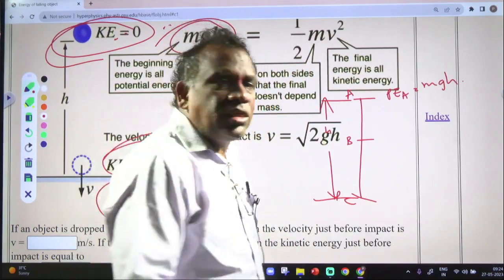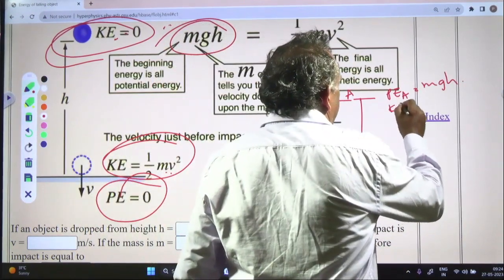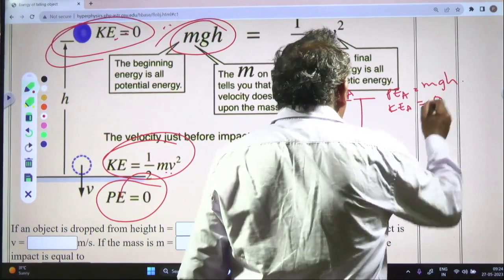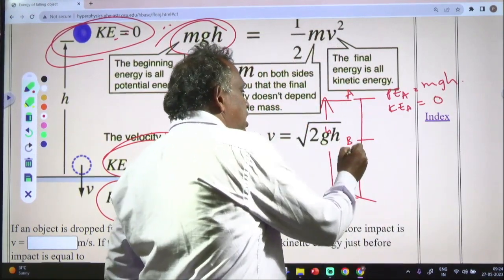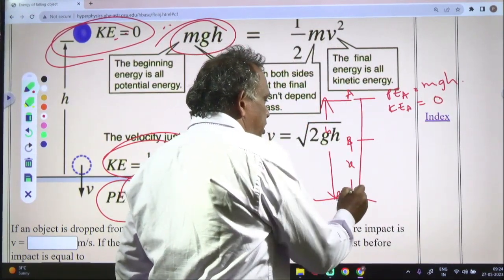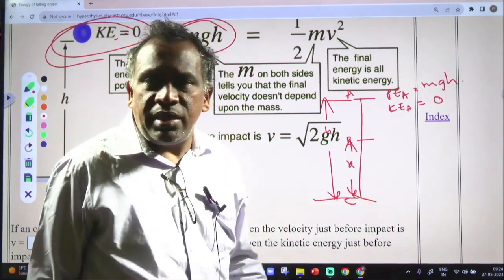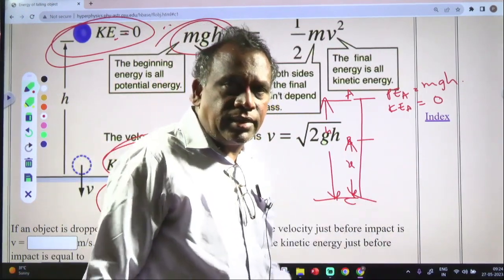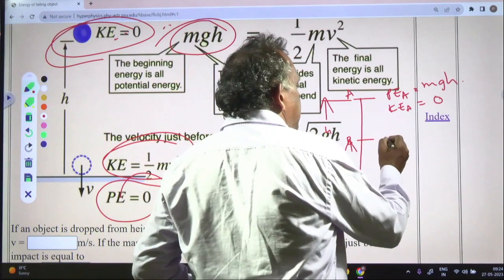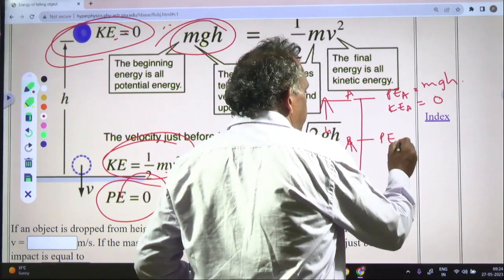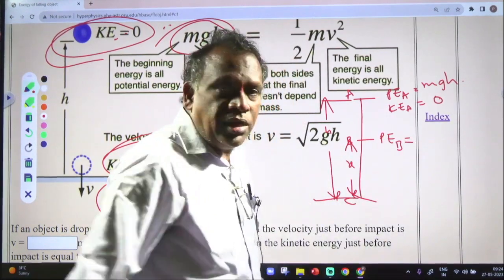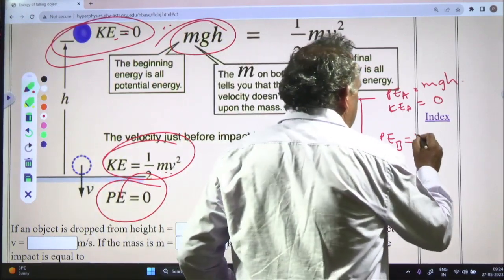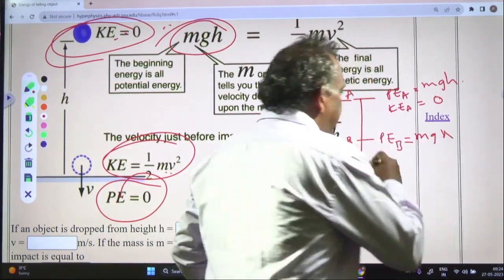But kinetic energy at A is equal to 0. The point B is there from the ground at a height x. So then the potential energy at B is equal to mgx, because at a height x it is there.